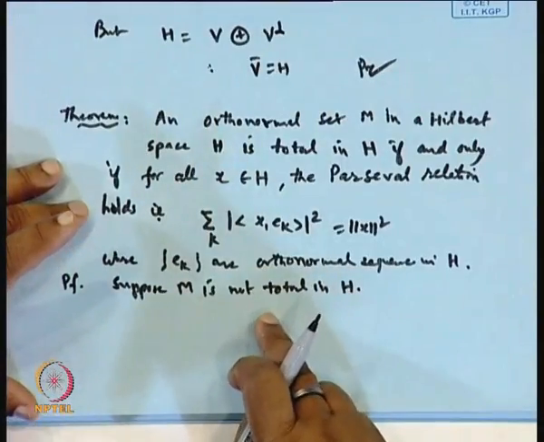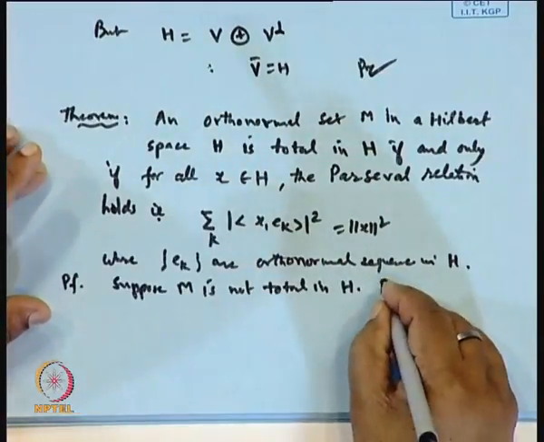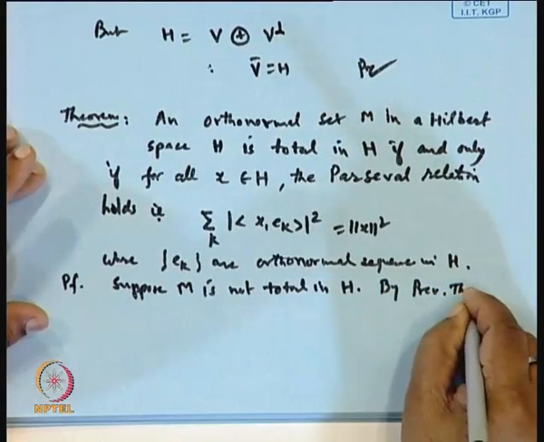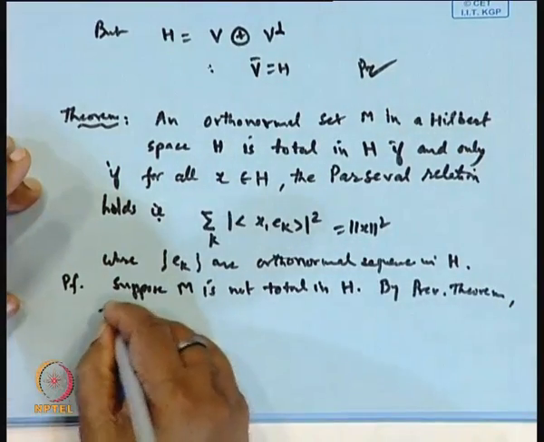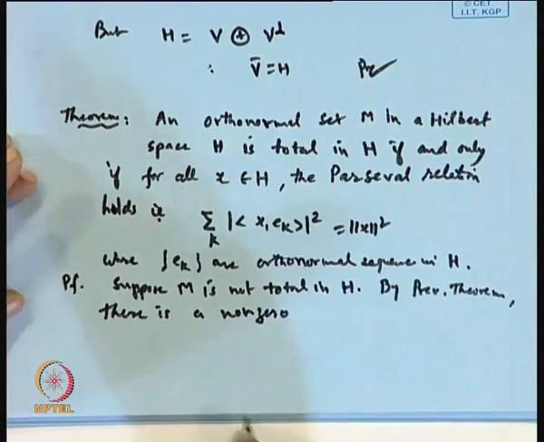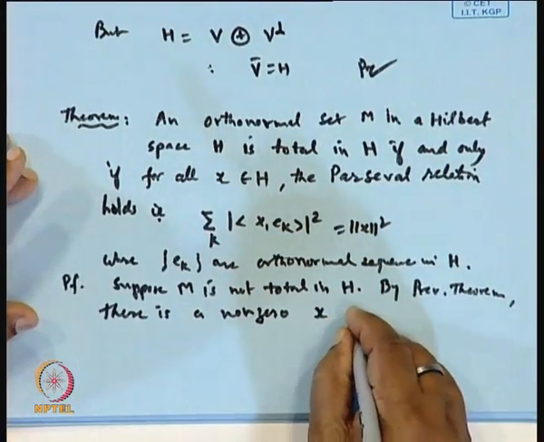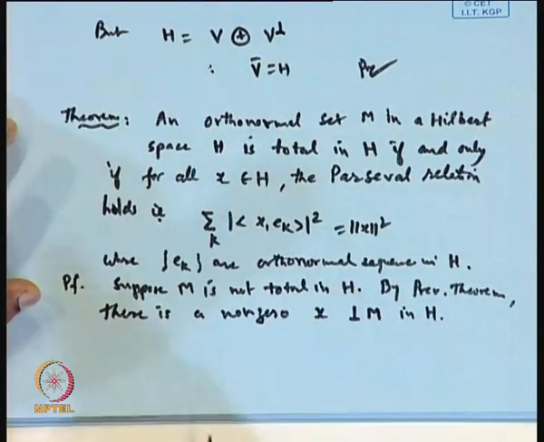Now, if M is not total in H, then by the previous theorem, there is a non-zero element x, which is orthogonal to every element of M in H.